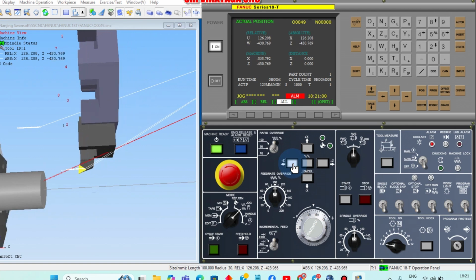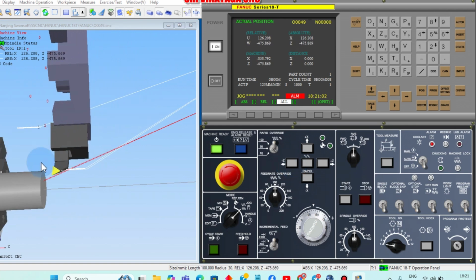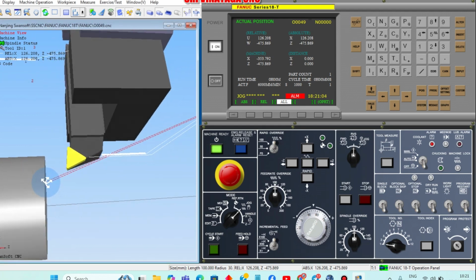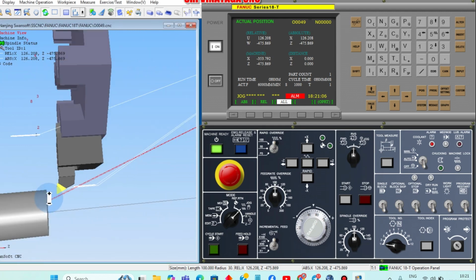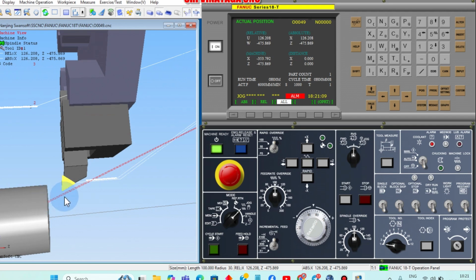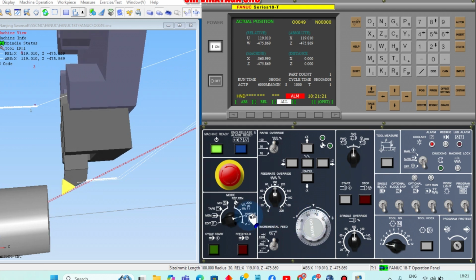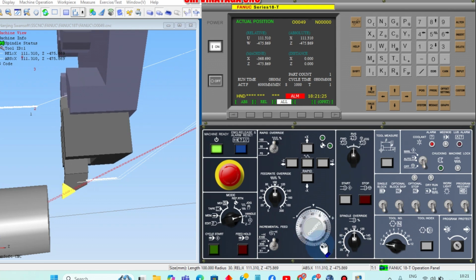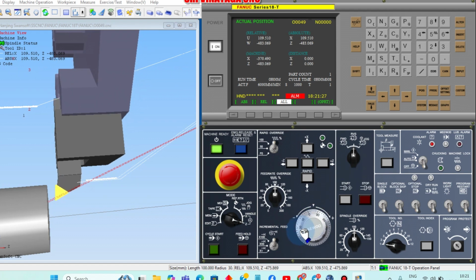Now Z minus. After getting here, now we can move through the manual method. Go to handle mode. Just move this MPG. Now the handle mode is in the X direction. We can move X and then Z. This is the Z axis.